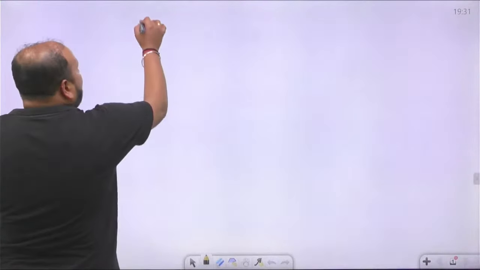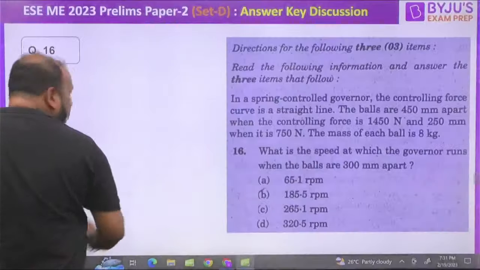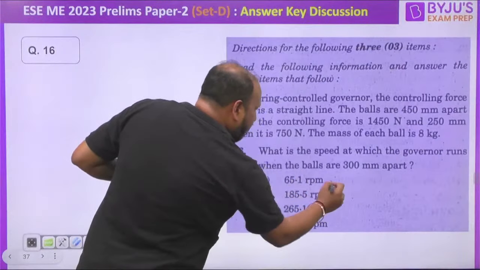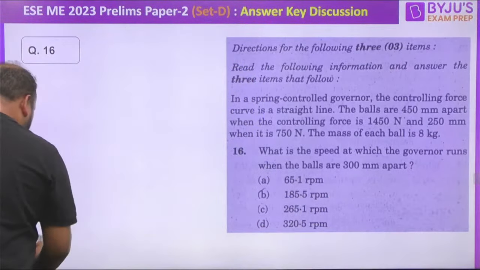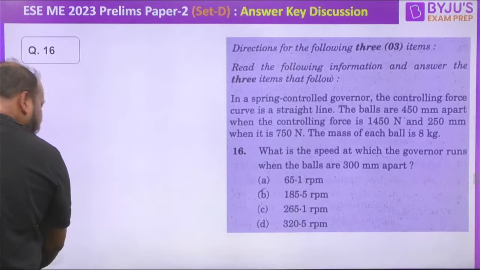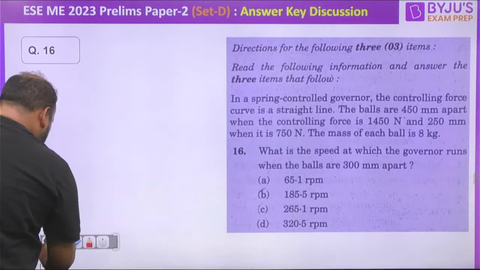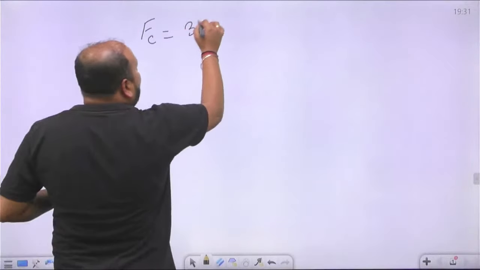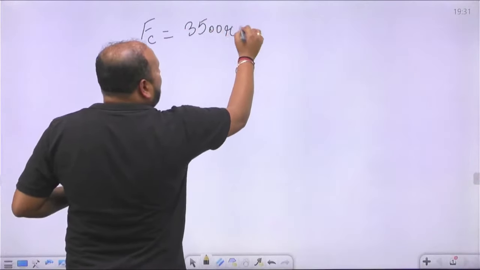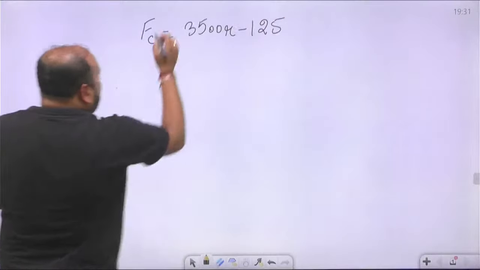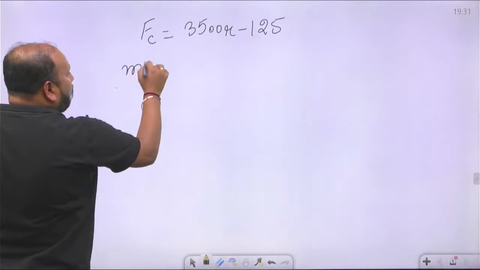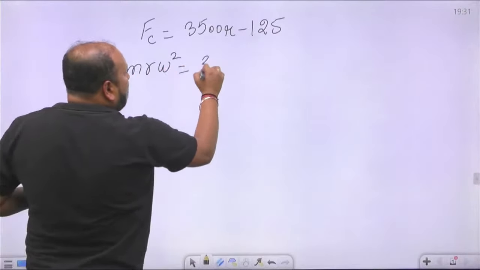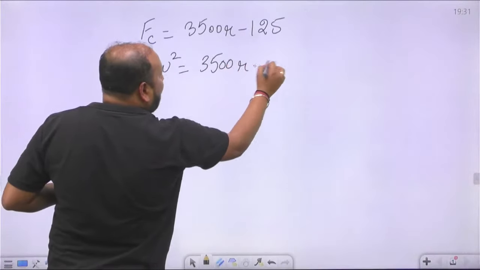So they are asking what is the RPM at 300 mm apart. So FC is equal to 3500 R minus 125. From here, M into R into omega square is equal to 3500 R minus 125.